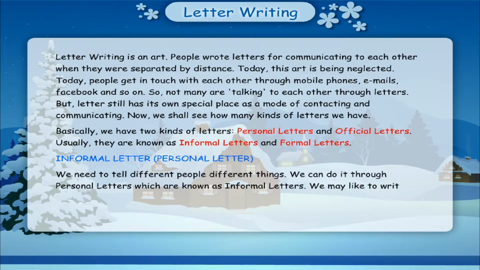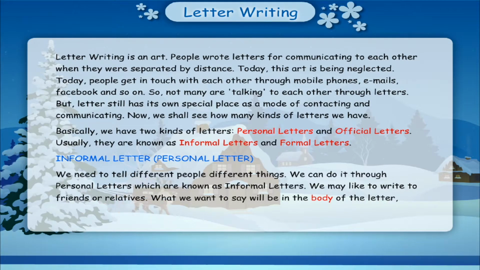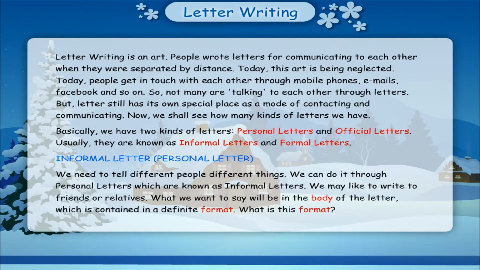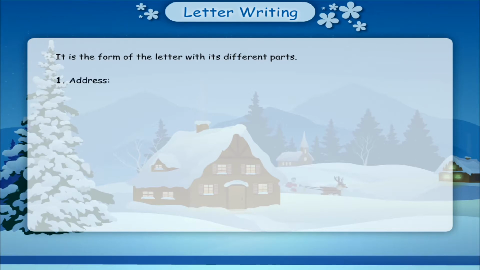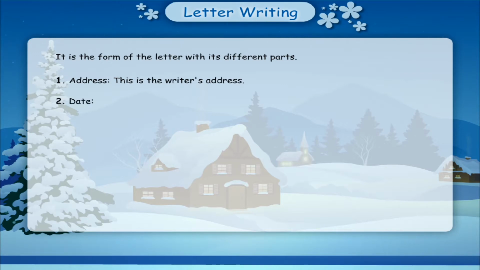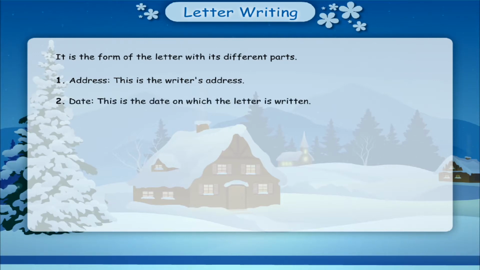We may like to write to friends or relatives. What we want to say will be in the body of the letter, which is contained in a definite format. What is this format? It is the form of the letter with its different parts. Address. This is the writer's address. Date. This is the date on which the letter is written.